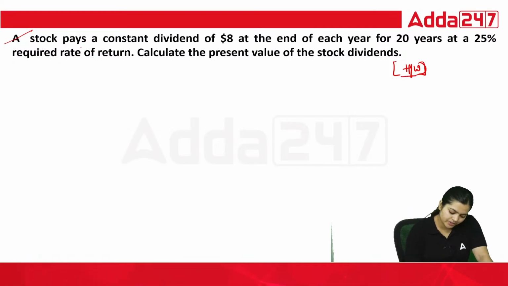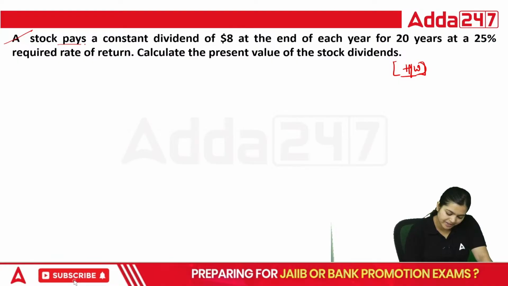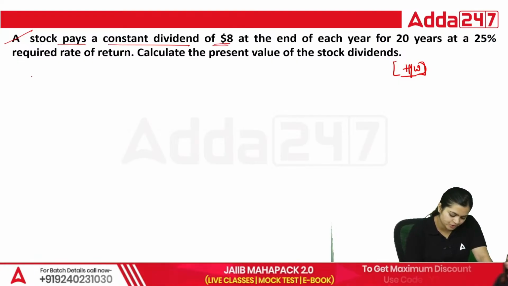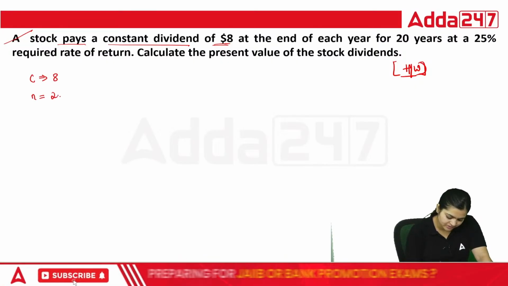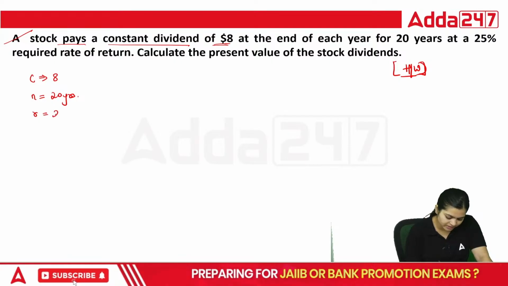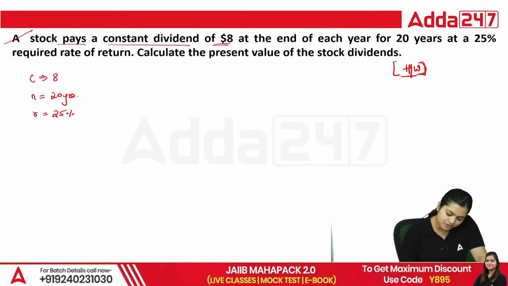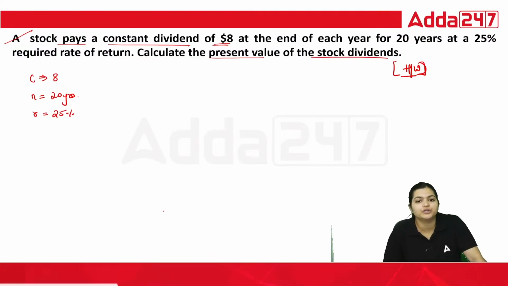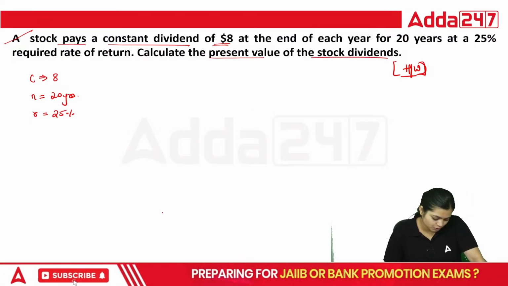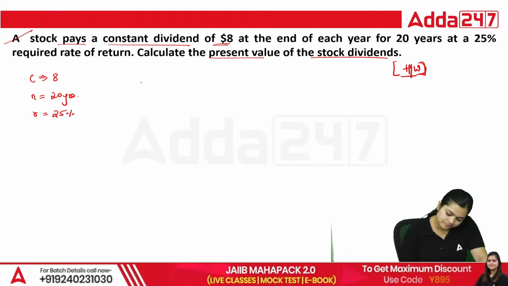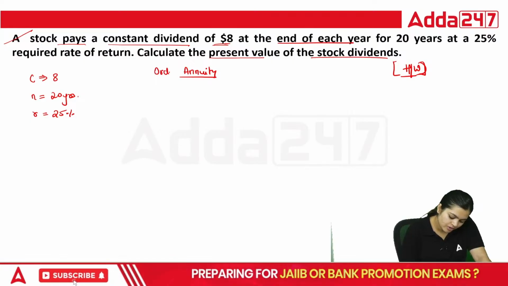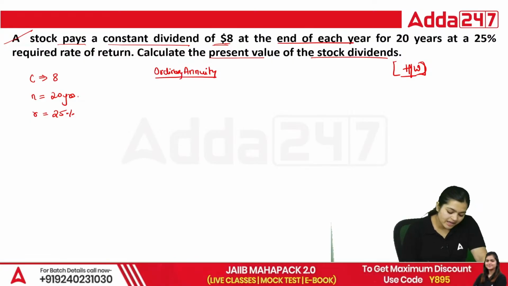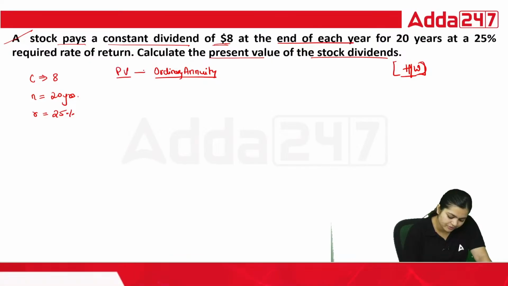You can see the constant: the company pays a constant dividend of $8 at the end of each year. So C is already given, that is 8, and N is already given, that is 20 years. R is also given, that is 25%. Calculate the present value of the stock dividends. So this is your annuity, and what type of annuity? At the end of each year means this is again an ordinary annuity, and this is going to be a calculation of present value.